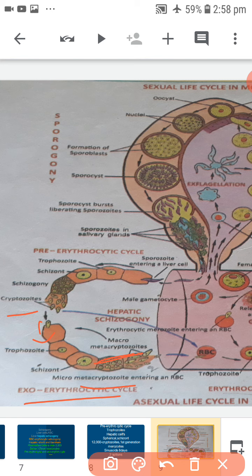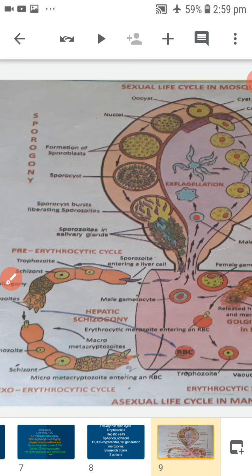This entire process is completed in how many days? 2 days. The macro metacryptozoites attack fresh liver cells and continue another exoerythrocytic cycle. The micro metacryptozoites always enter the bloodstream and attack fresh RBC to continue repeated erythrocytic cycles producing merozoites.